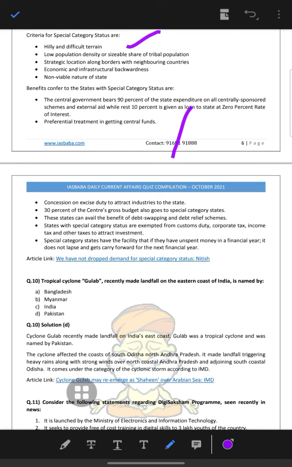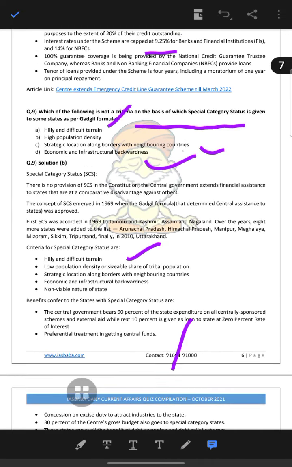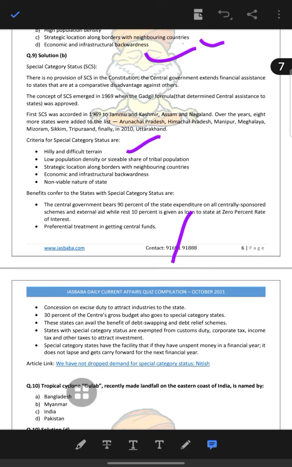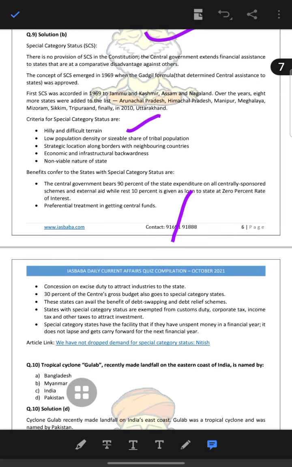So hilly and difficult terrain, low population density (not high population density), strategic location, economic infrastructure backwardness along the border with a neighboring country, and non-viable nature of a state. Benefits are conferred on a state with special category status.